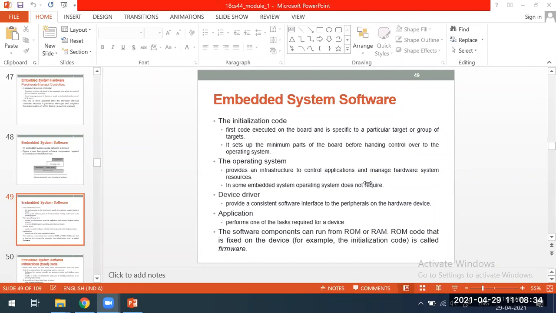No. What it is going to do is set up the target platform. That initialization code is going to set up the target platform where that operating system gets loaded into the memory. It is going to set up how much space is required, where it should come, everything.